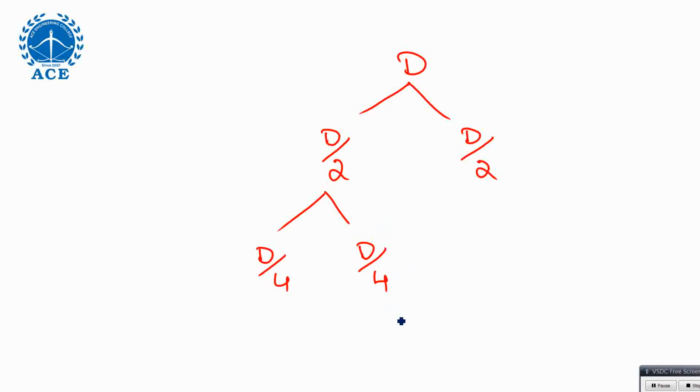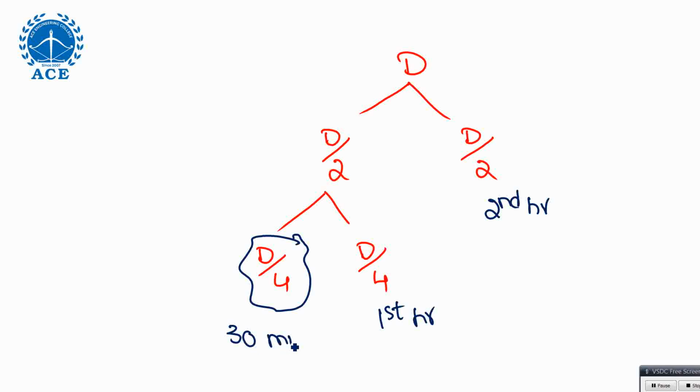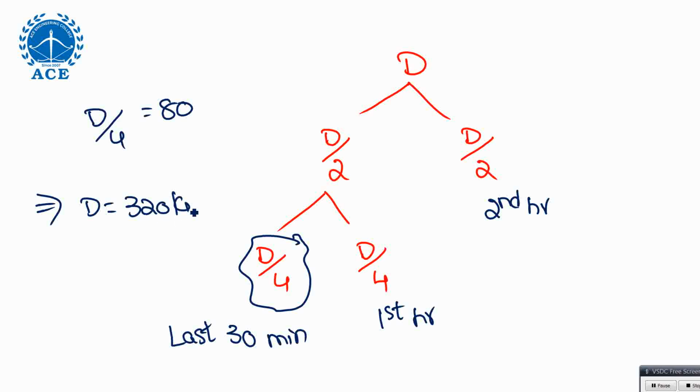Now they said first hour, quarter completed; next hour, full swing, half completed; last, they are not in the mood, so only this 30 minutes, last 30 minutes D by 4. They said that is nothing but 80 kilometers. So D can be 320. 320. Sir, whether they said in the question half and half? No.